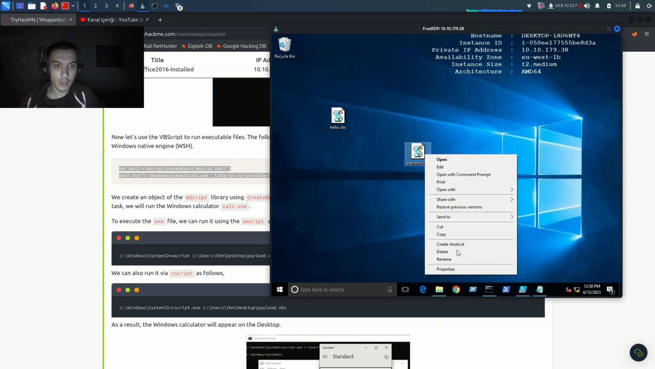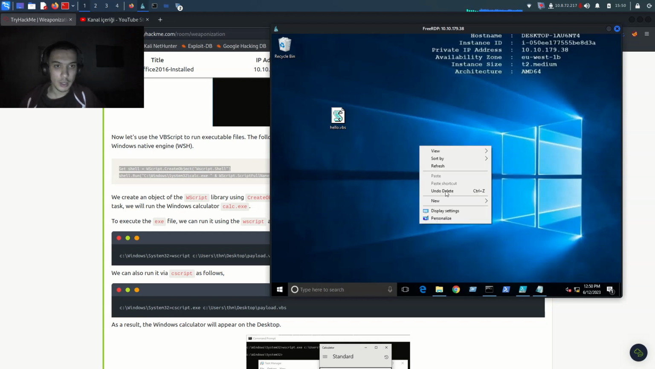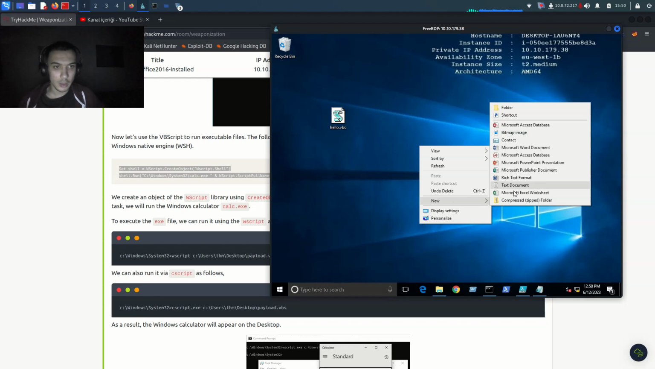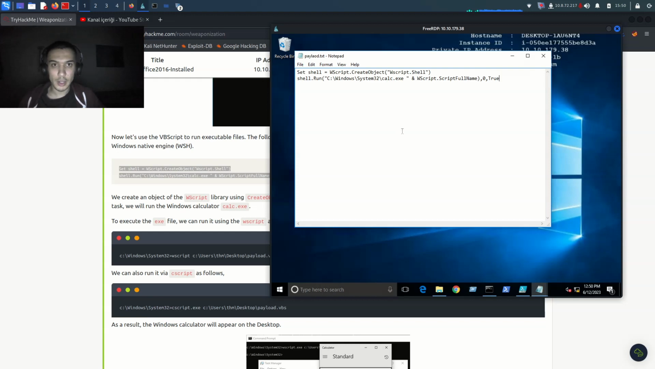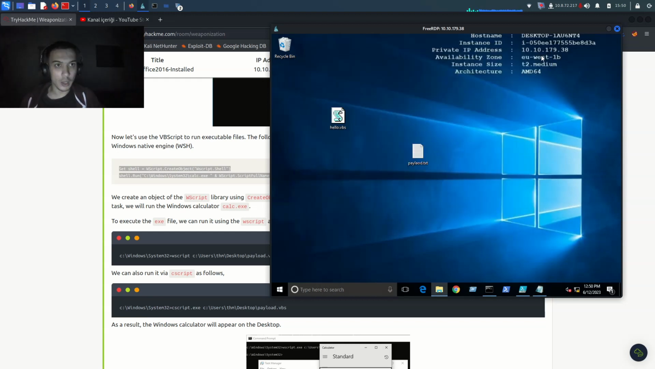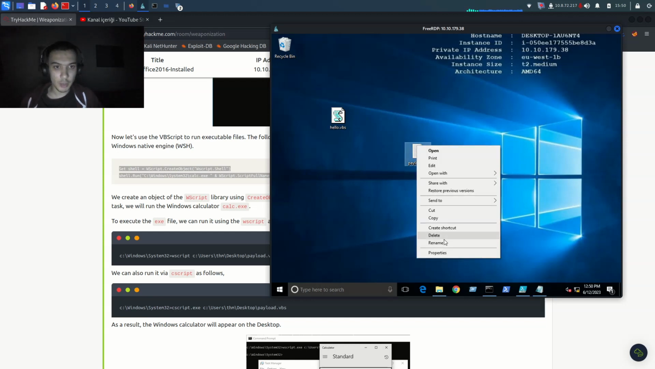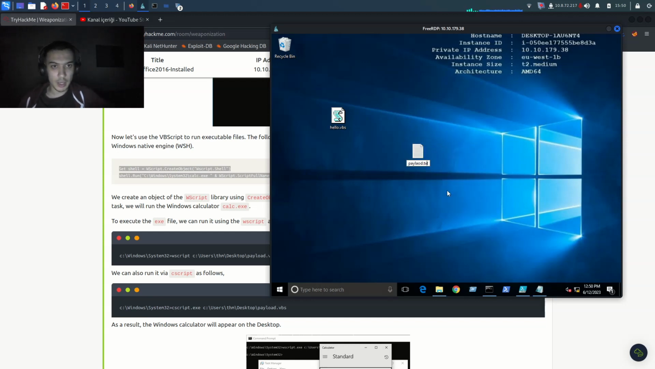No, we cannot, right? Alright, let me delete it and say new text document, and payload.txt here. Let me open the txt file and paste it. Now I think it's Ctrl+S to save, and go back. Just rename it with the VBS file extension.